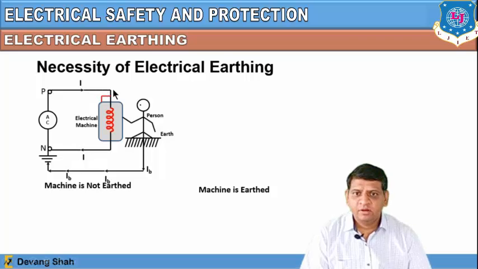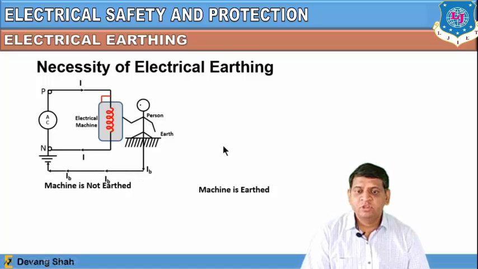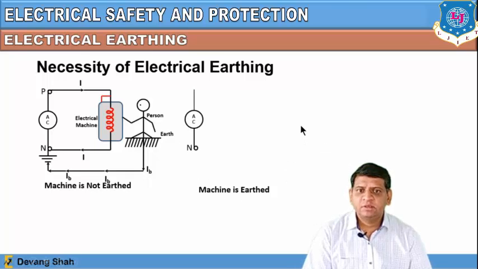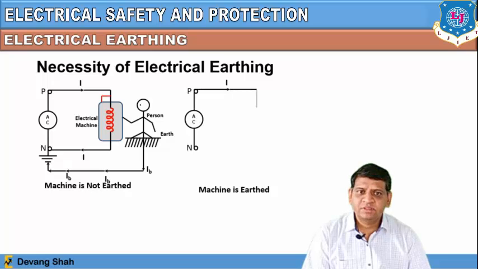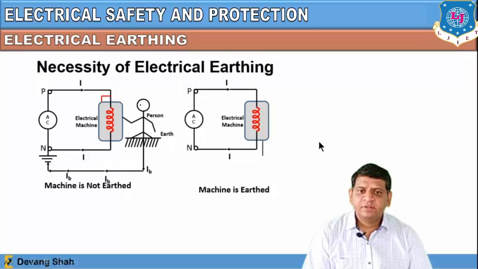So the large amount of current is also passing through the human body, and the human body offers a lower value of resistance than the electrical machine. So most of the current will pass through the human body, and you will experience an electric shock, which is not advised. This happens when the machine is not earthed. But let's say the machine is earthed properly, what happens? Let us discuss this through this example, where this is the same electrical machine, and you can see it is properly grounded here.